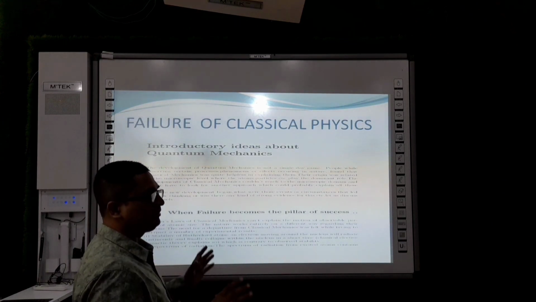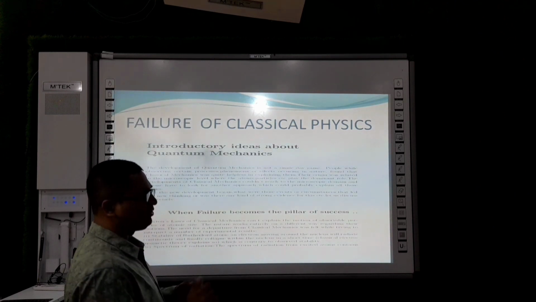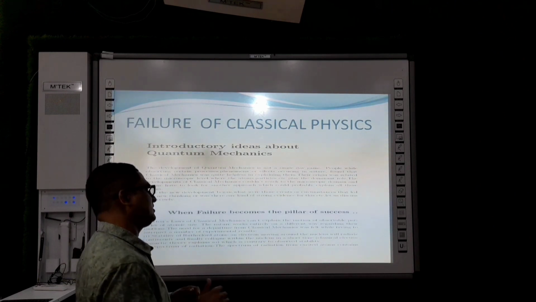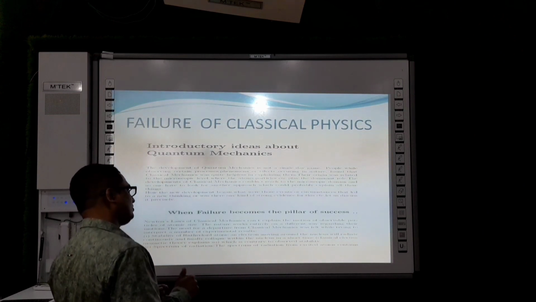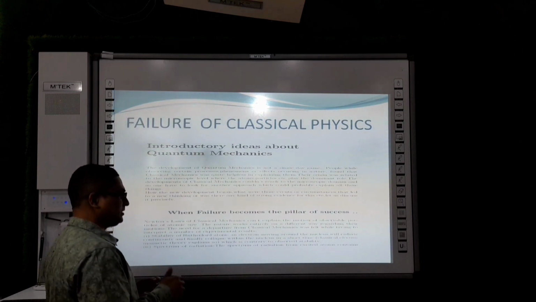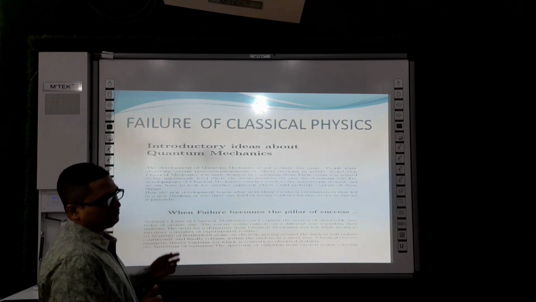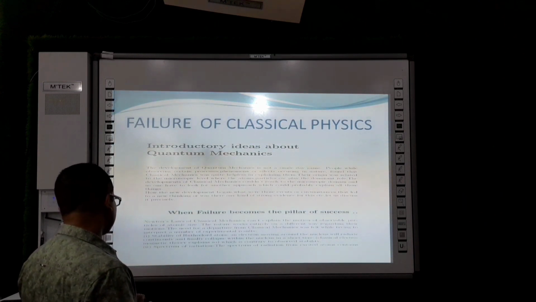That means the atom would collapse. But we know that the atom cannot collapse. That's why we are living. So the classical mechanics idea cannot be taken for granted as far as the stability of the atom is concerned.